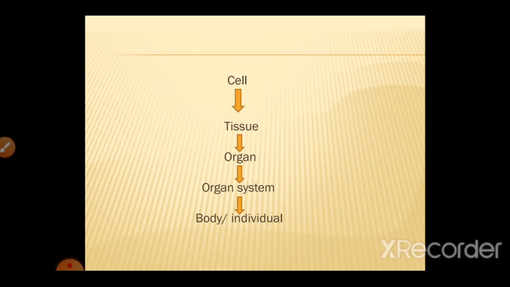So here you can see cell, which is single, it forms cluster and it forms tissues. Then it forms organs, then organ system, and then finally a body, an individual or organism is formed. So cell is the smallest unit, and in turn it gives rise to a body, a whole individual.